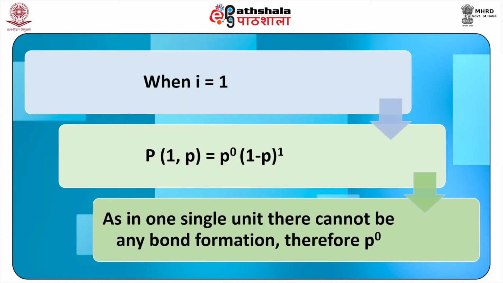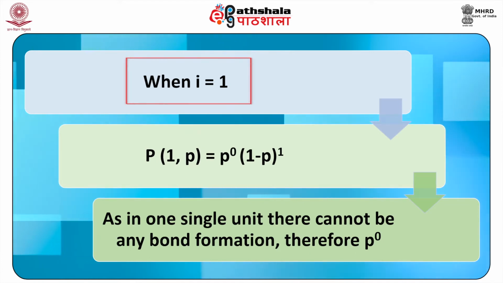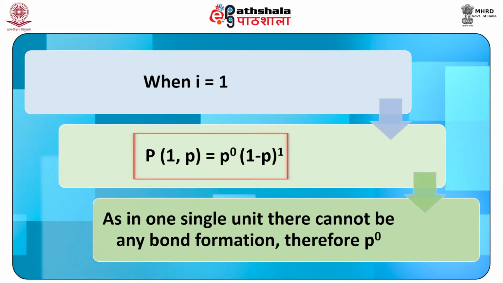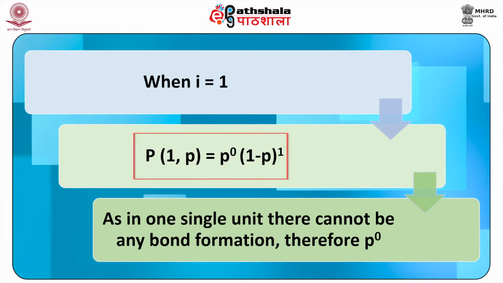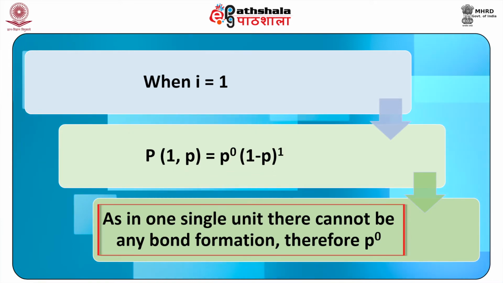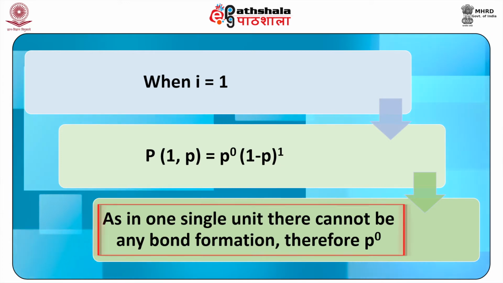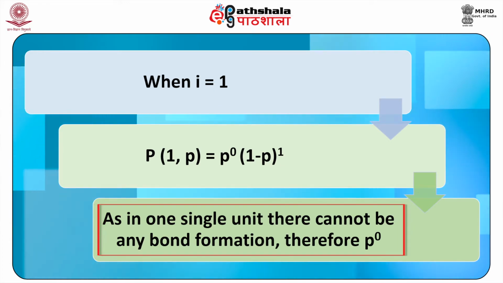Consider when one monomer unit reacts, that is i is equal to 1, then P1(p) is equal to p to the power 0 into 1 minus p to the power 1.